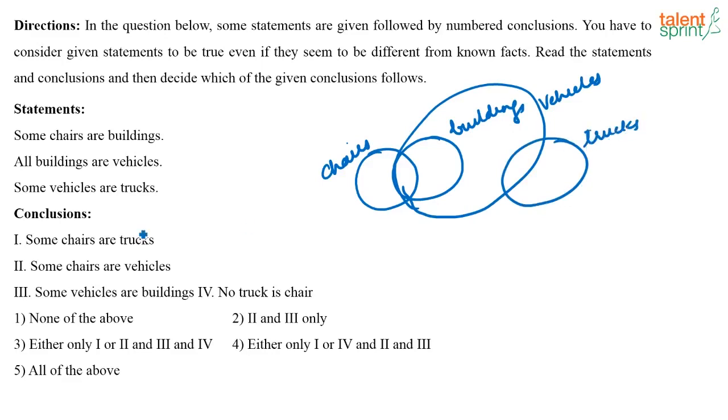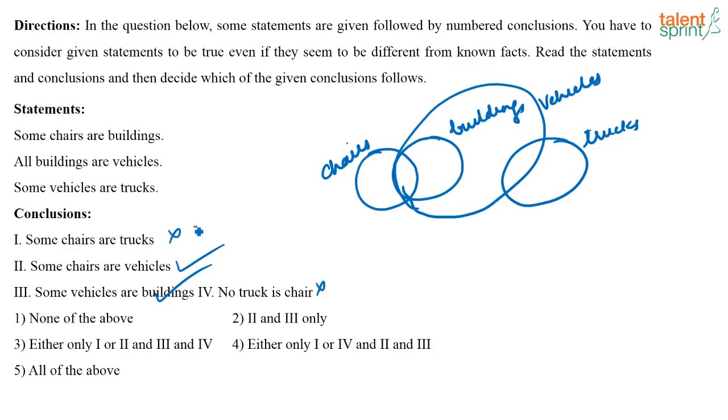What is the first conclusion? Some chairs are trucks. Not a definite conclusion, right? Can be or cannot be. So does not follow. Next one. Some chairs are vehicles. Definitely follows. Some vehicles are building. Yes, definitely follows. No truck is a chair. Again, not a definite conclusion.